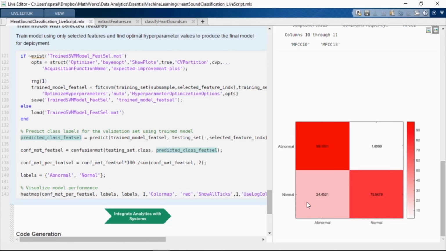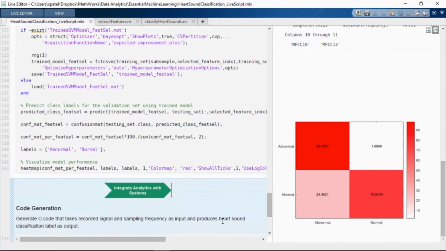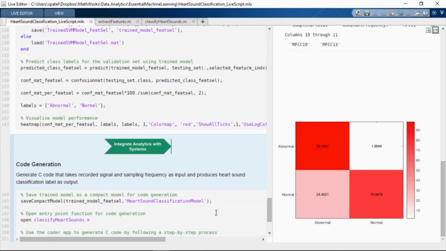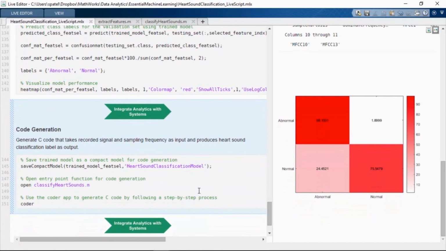The next step for us is to deploy the analytics. Because the goal is to use heart sounds for diagnosis, one solution might be to deploy the analytics to an embedded system which can process data and provide results immediately. MATLAB provides support for code generation, which makes it easy to generate code to integrate in embedded targets. Let's take a look at this process.